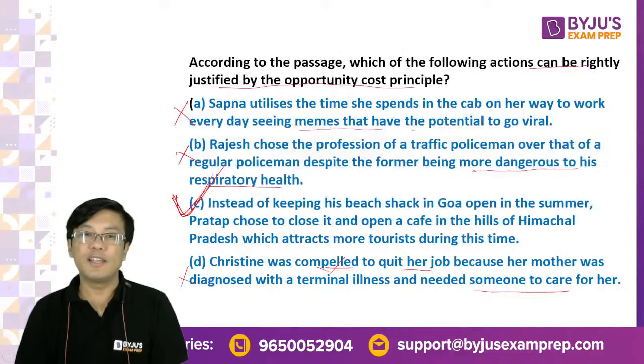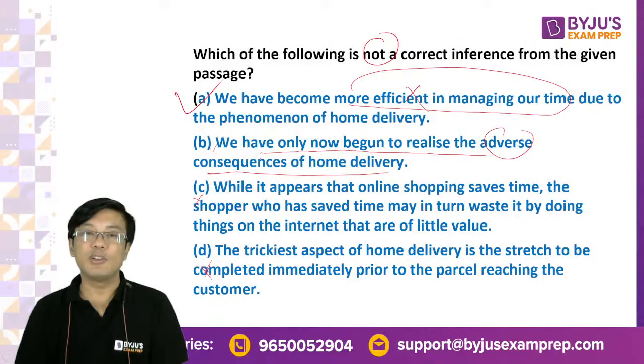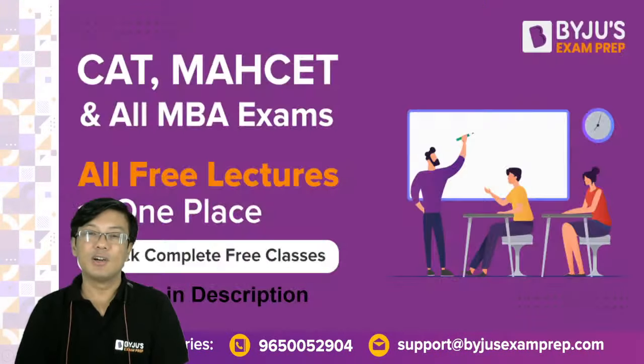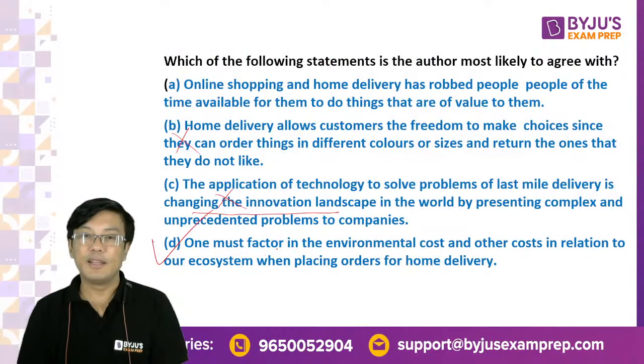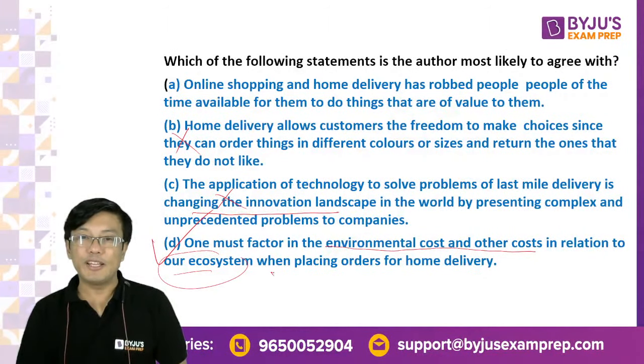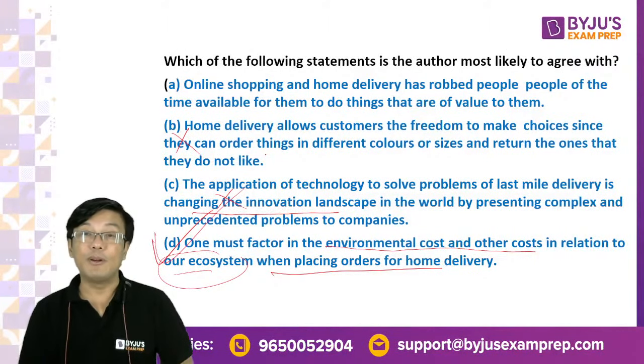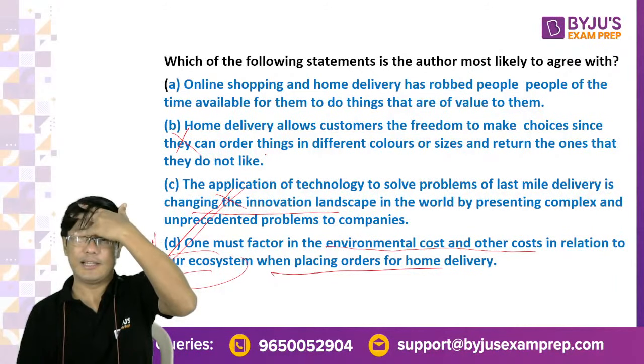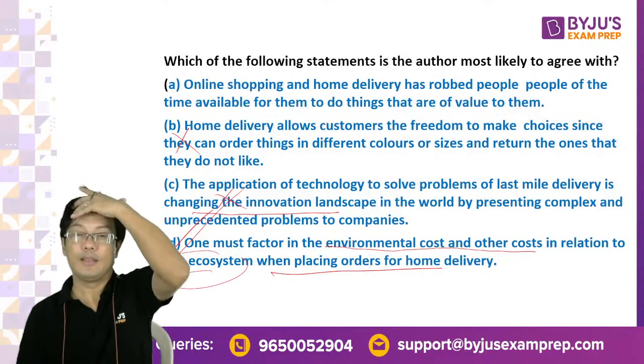So when you order things, it puts a lot of pressure on the city, the infrastructure, on the supply chain. One must factor in the environmental cost and other costs in relation to our ecosystem. Ecosystem is where we live. Strain on the cities. So when you place orders, there are problems that we should look at. Okay, the best answer is D.